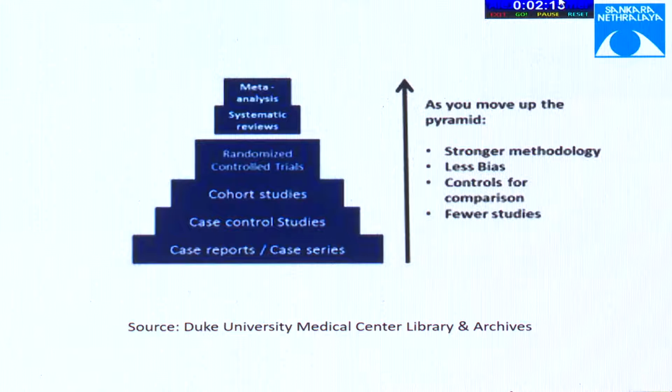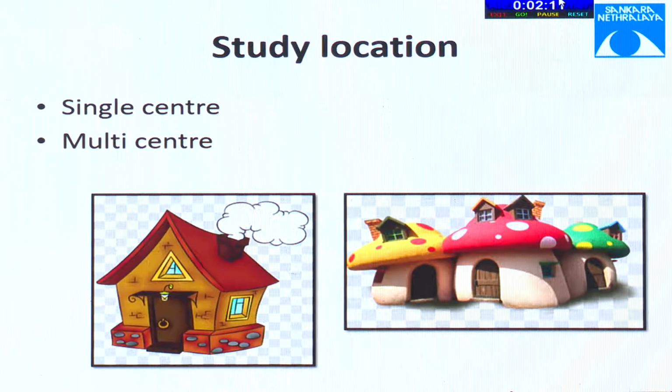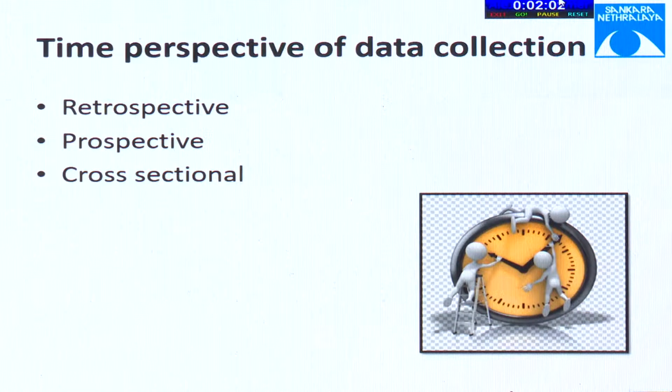A study location, it should be noted whether it is single center or multi-center, whether the baseline criteria are similar in all the centers or not. Time perspective of data collection can be a retrospective, prospective or cross-sectional study. Retrospective, though the strength will be a little bit less, is not a through and through useless study. It can be a basis of a future prospective study also.